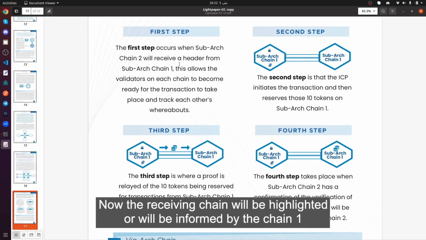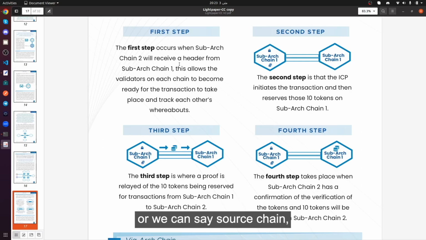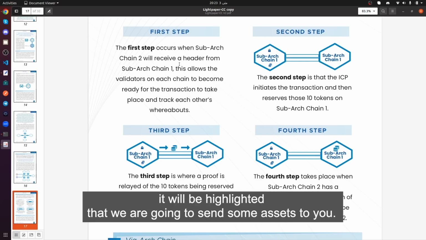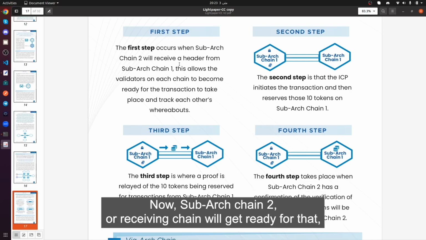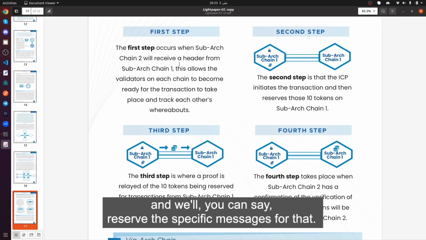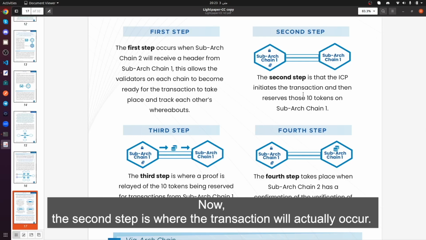The receiving chain will be informed by chain 1, or the source chain, that we are going to send some assets to you. Now sub-arc chain 2, or the receiving chain, will get ready for that and reserve the specific messages for that.